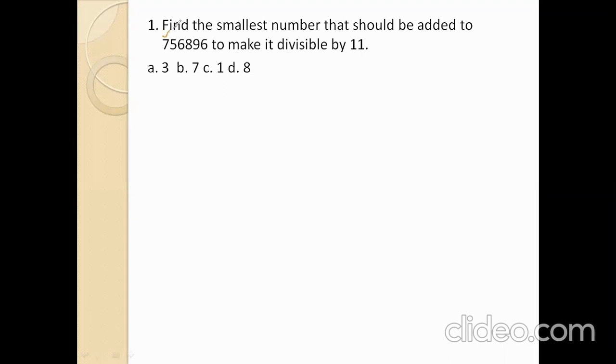Odd places: 7 plus 6, 13, 13 plus 9, 22. Even places: 5 plus 8, 13, 13 plus 6, 19. 22 minus 19 equals 3. This difference value 3 is not divisible by 11. That means if we add 3 to this number, it automatically becomes divisible by 11. So option number A is the right answer.